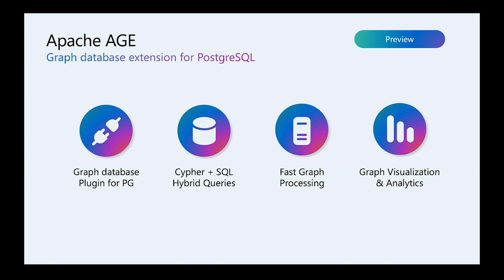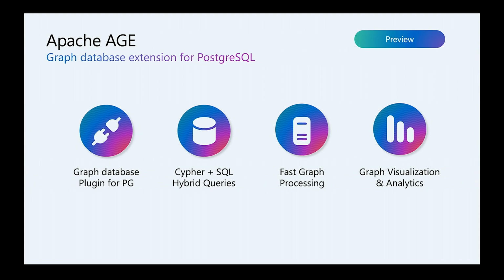So you can install this extension that is now available in our service, and basically run a popular and widely accepted standard of graph queries called Cypher on your Postgres database. You can also mix your graph queries and your traditional relational queries together, and you can use Postgres indexes on your graphs to improve performance and scalability of your graph database. That's a pretty nice combination and an exciting extension.